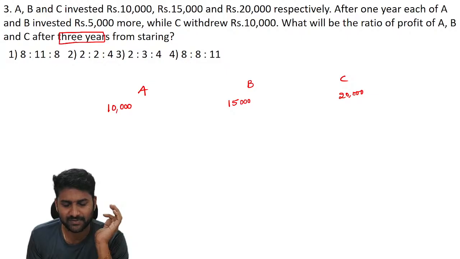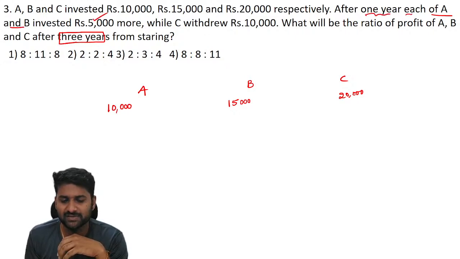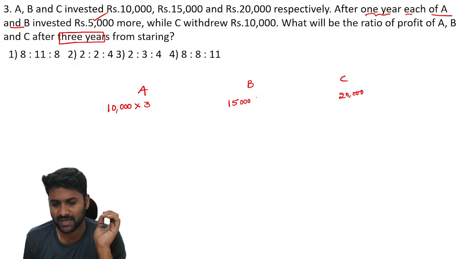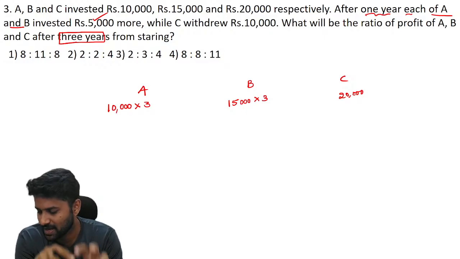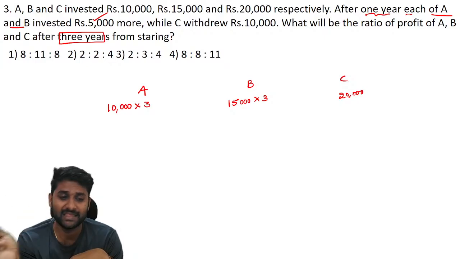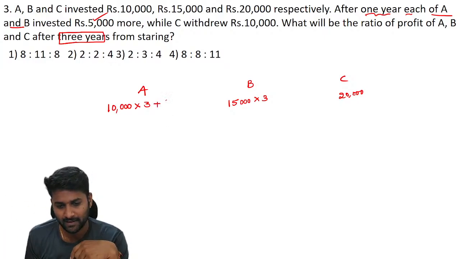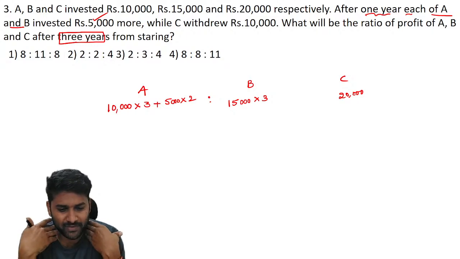So, the total business happened for 3 years. And there is clear information that after 1 year there are some changes. A invested 5,000 rupees and B also invested 5,000 rupees. It means definitely for the entire 3 years, A maintained 10,000 rupees and B also maintained 15,000 rupees. For those investments, we have to pay profits. Point number one. But again, after 1 year, they invested 5,000. It means we have to pay 2 years of profits for 5,000 rupees. For 10,000 rupees, we have to pay the profits for 3 years.